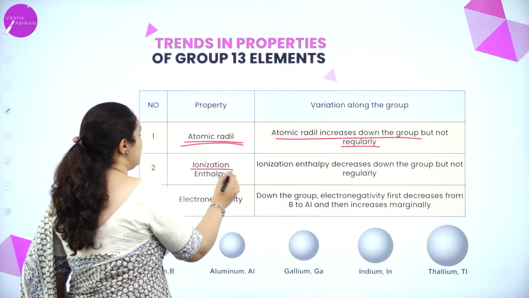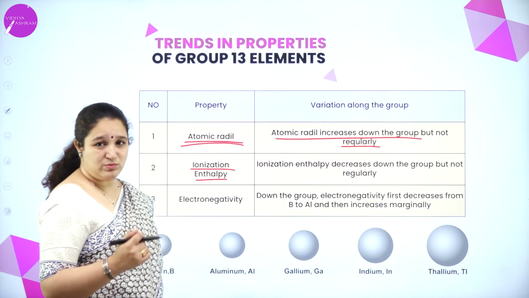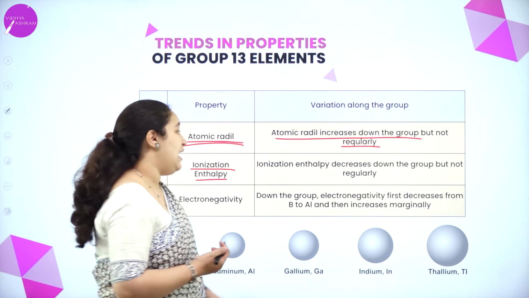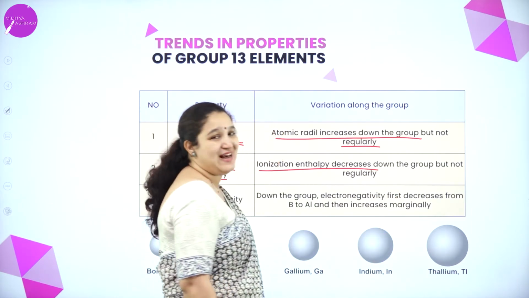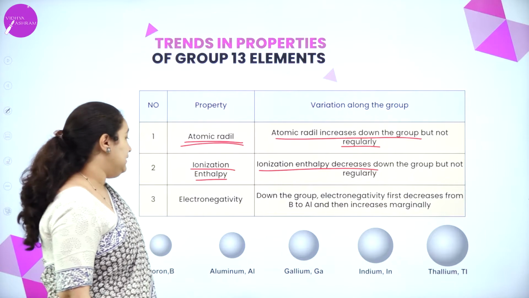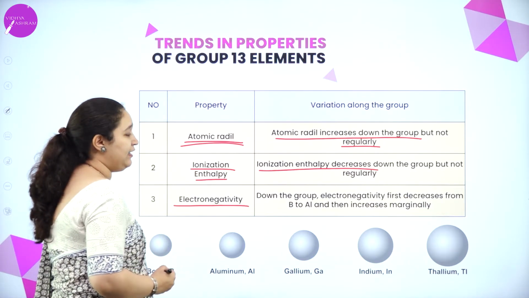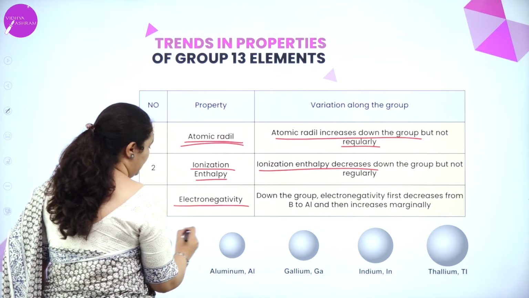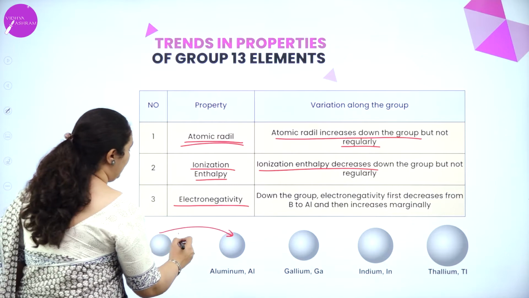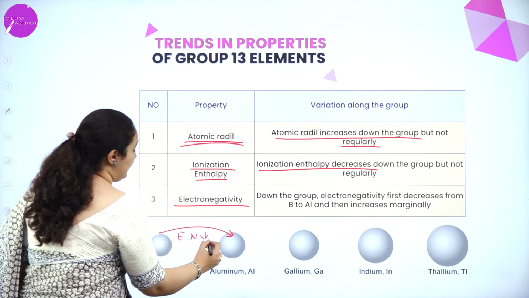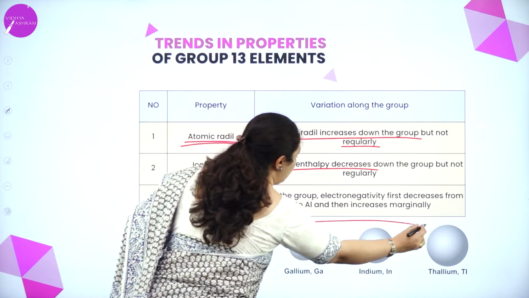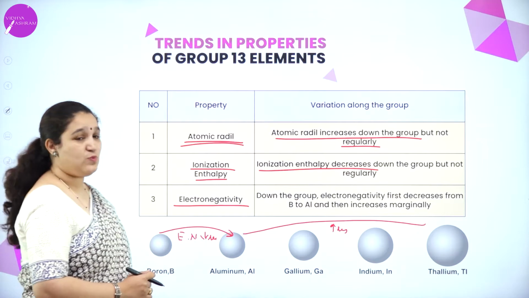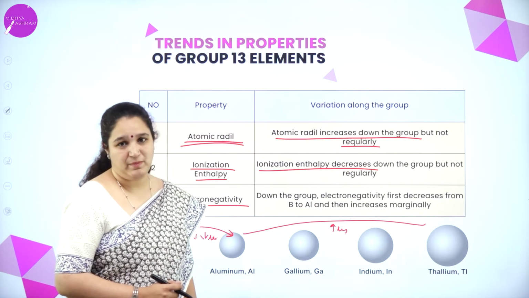Next is ionization enthalpy. As we come down the group, as the size increases, it's easy to remove the electrons. Thus, ionization enthalpy decreases as we come down the group. The last one is electronegativity. If we see the electronegativity from boron to aluminium, okay, electronegativity decreases. But from here onwards, it slowly increases. Okay, so this is one exception which you need to remember.